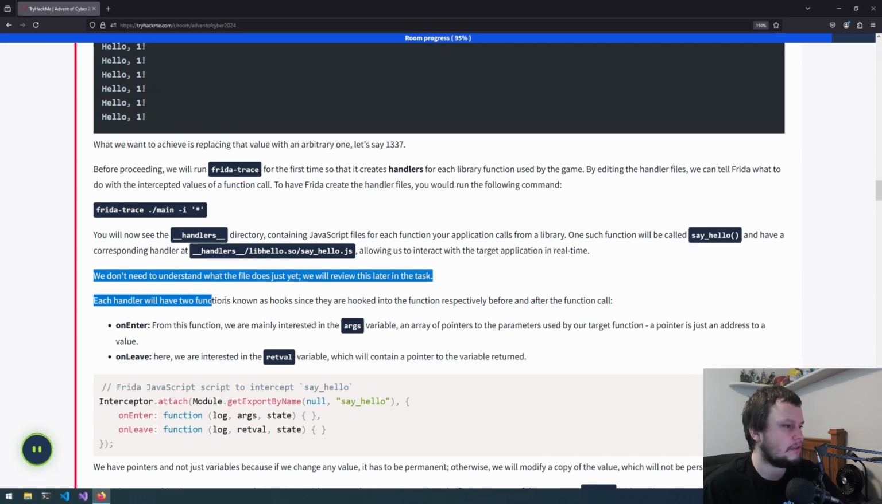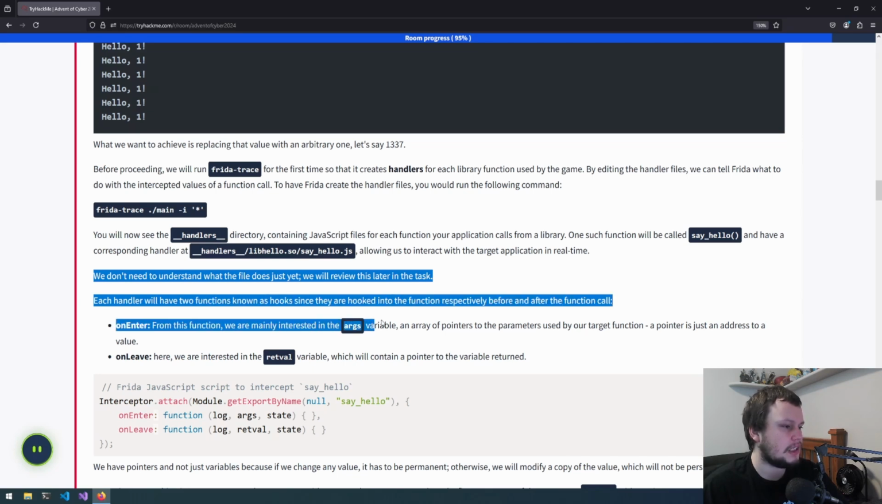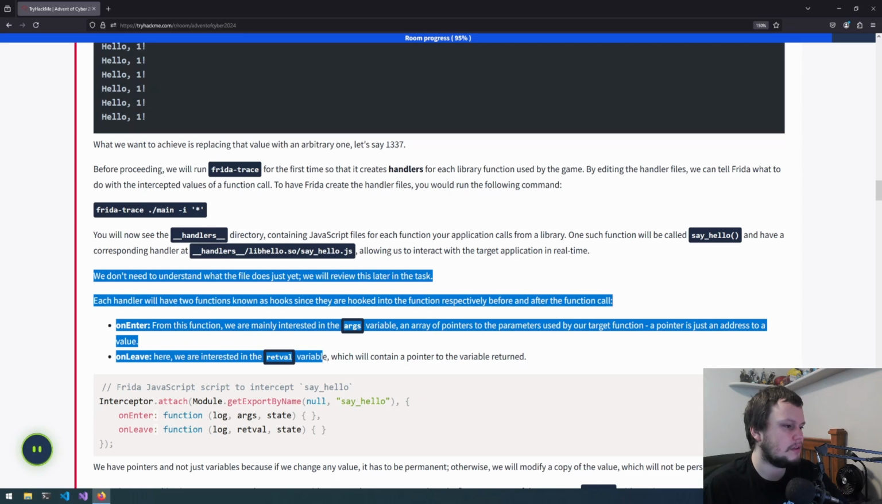Each handler will have two functions known as hooks, since they are hooked into the function respectively before and after the function call. On enter from this function, we are mainly interested in the args variable, an array of pointers to the parameters used by our target function. A pointer is just an address to a value. On leave, here we are interested in the retval variable, which will contain a pointer to the variable returned.